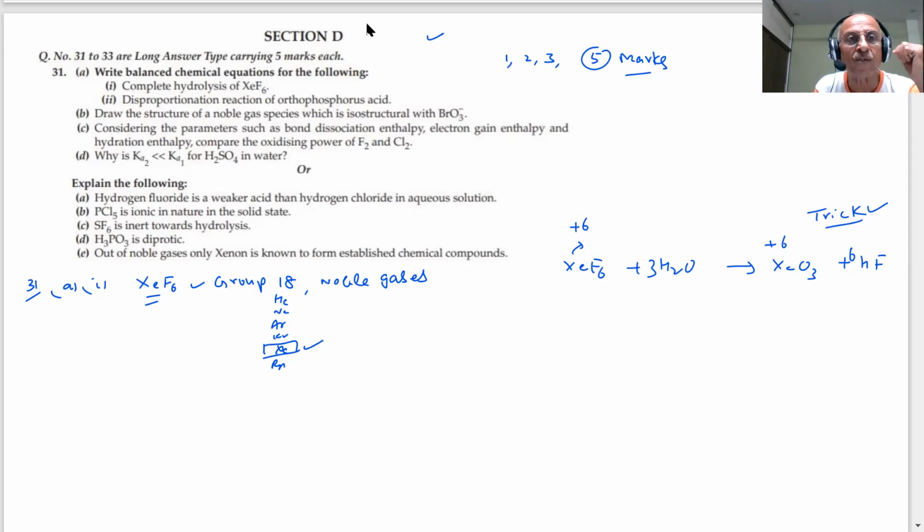So this is the answer for this: the complete hydrolysis balanced equation. Now he has said balanced, so you have to be careful as per the demand of the question. We have to write the complete balanced equation.